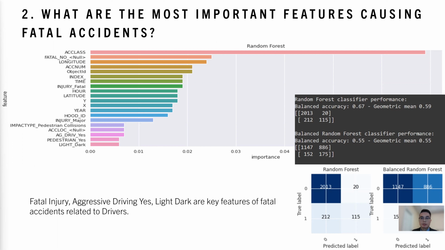I will apply the aggressive driving yes to the diagnostic analysis. We can see that the random forest was proven with better classification on training and testing sets and had higher accuracy and geometric mean with more correct true positives and true negatives.